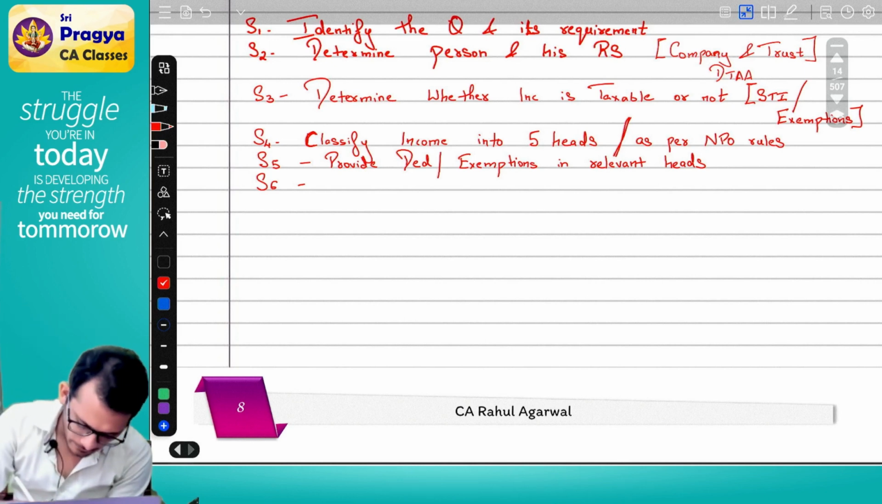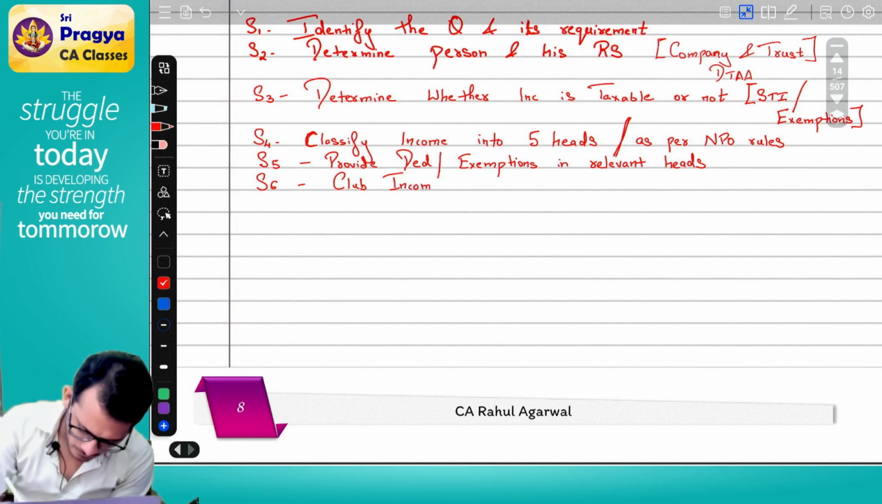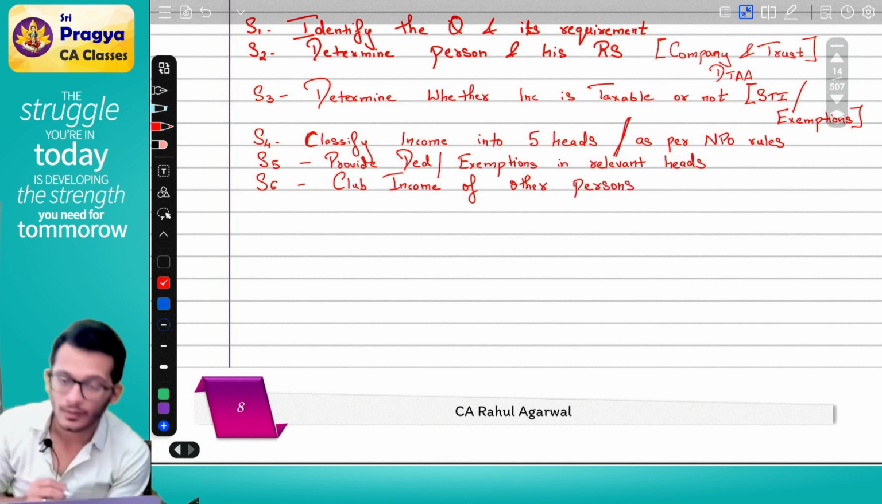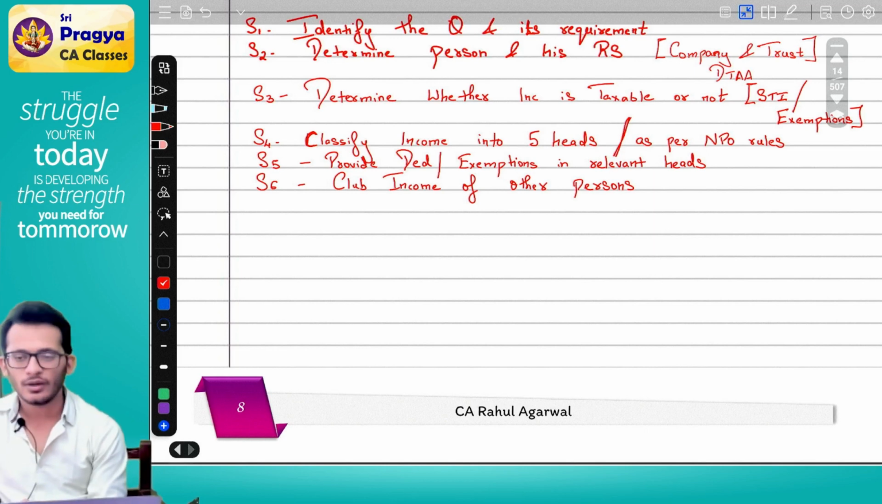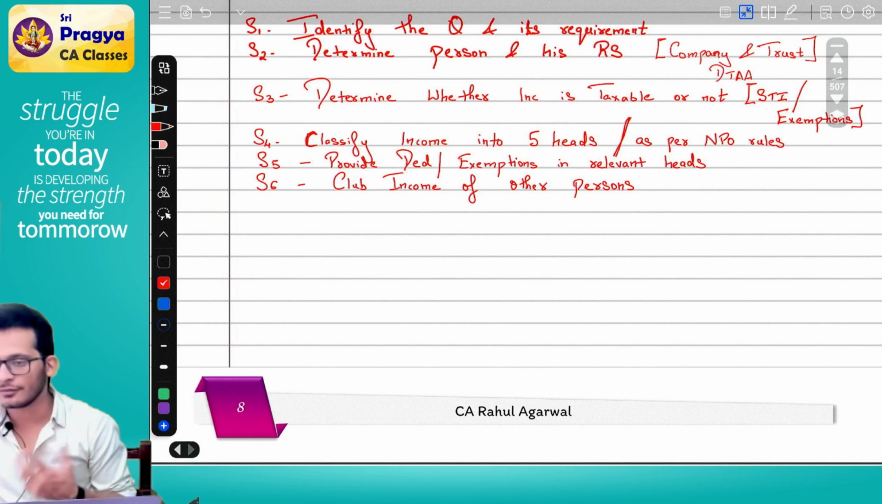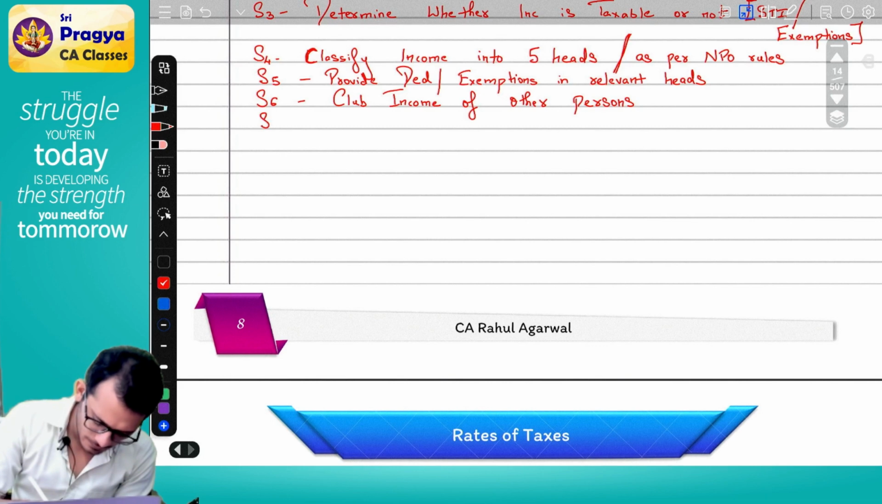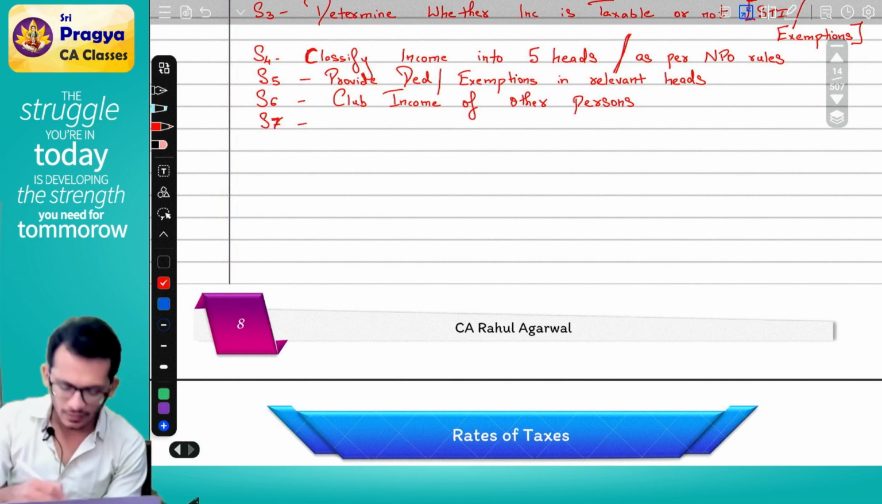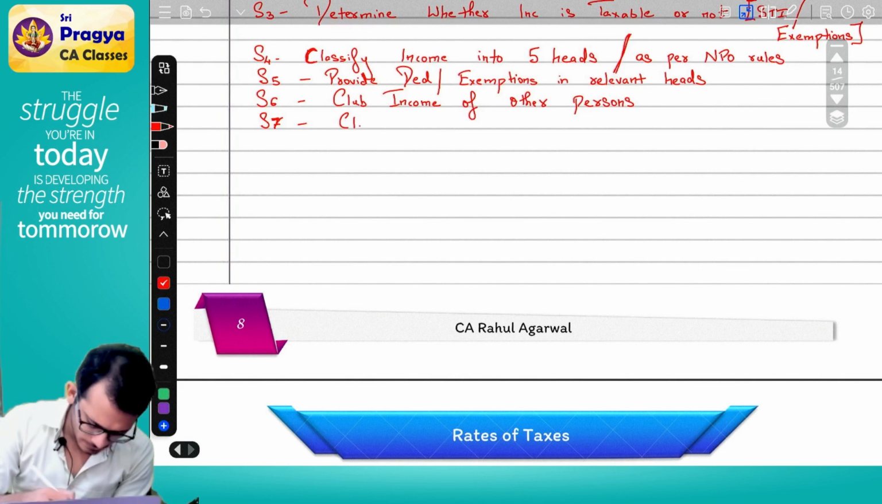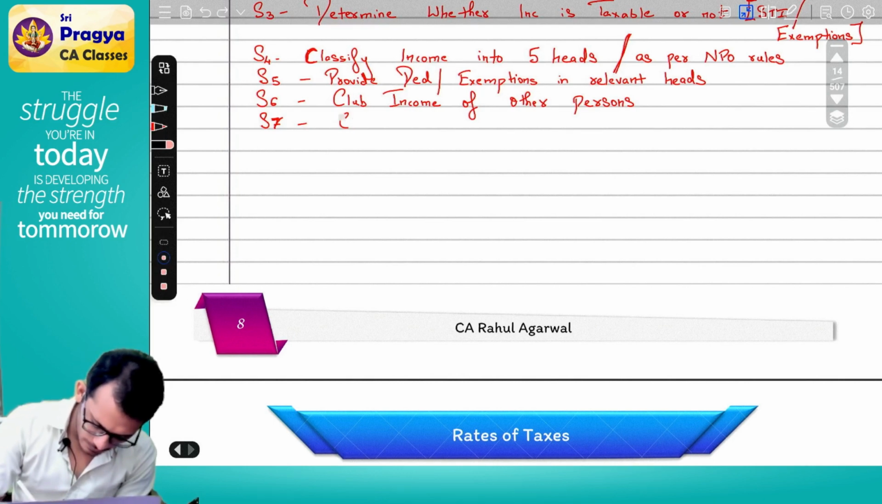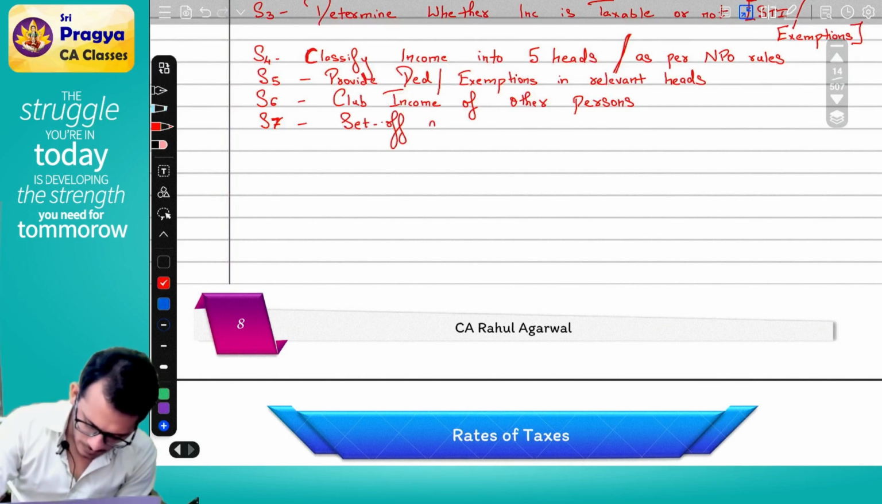Step number 6. Club income of other persons. Yes, you have taken your incomes, now you are bringing someone else's income also. Step number 7. Set off any losses / gains.